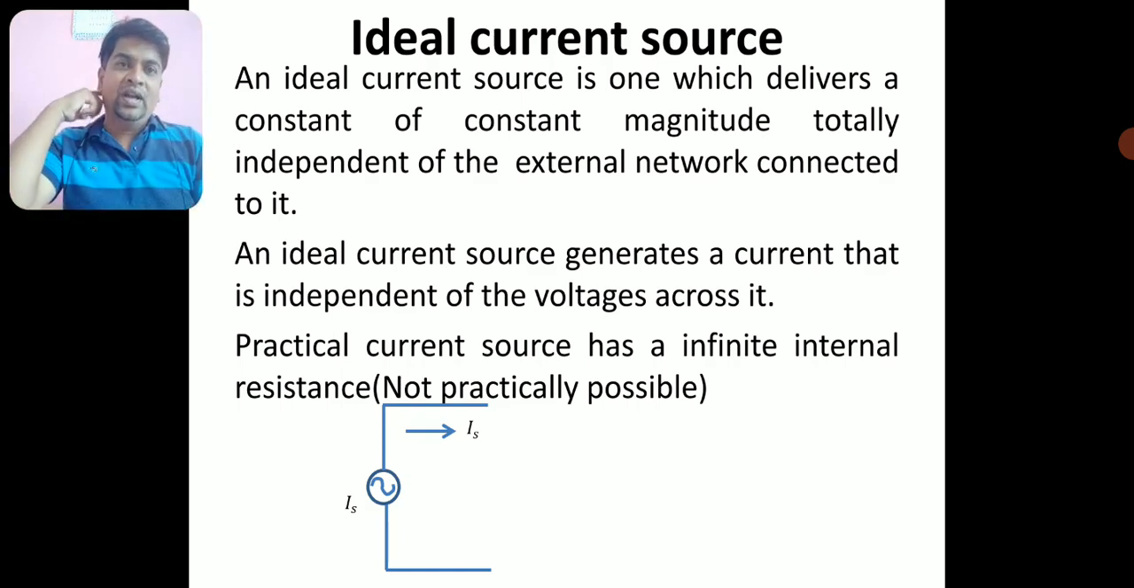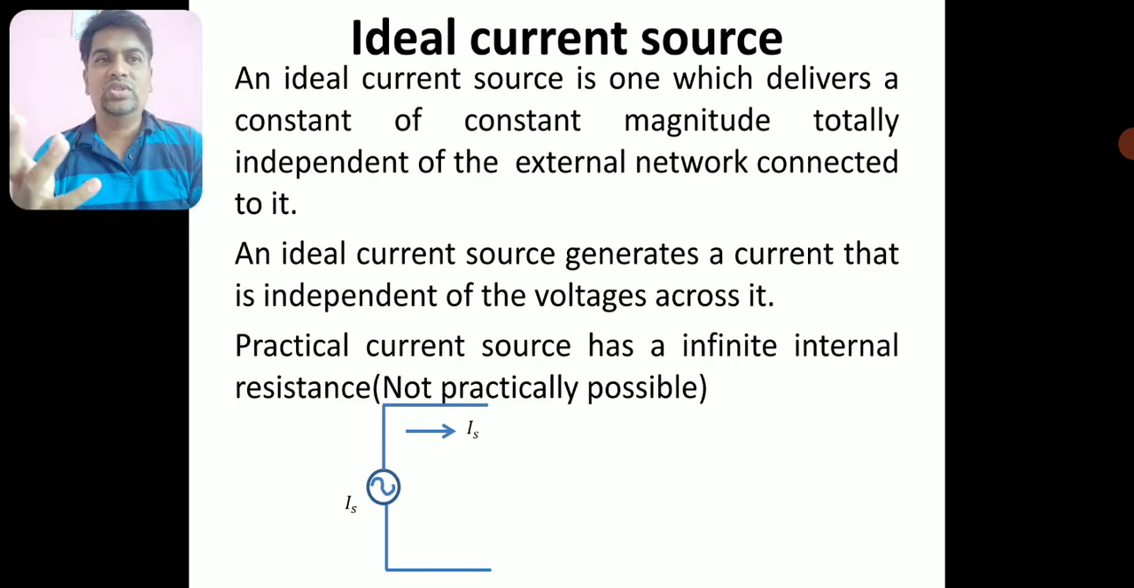Now, an ideal current source generates a current that is independent of the voltage across it. Even if it has 2 volts across the terminals, or 4 volts, it is independent of that. So an ideal current source will generate a constant current independent of the voltage across it. Any voltage, 2 volts, 4 volts, 6 volts, it does not matter. The current which it delivers will be constant. That is why it is called an ideal current source.